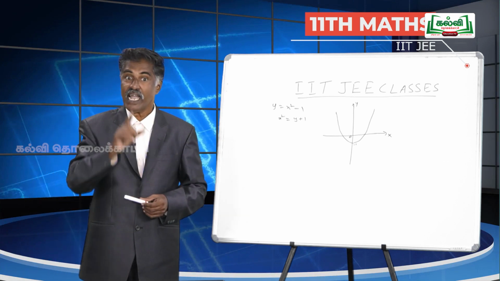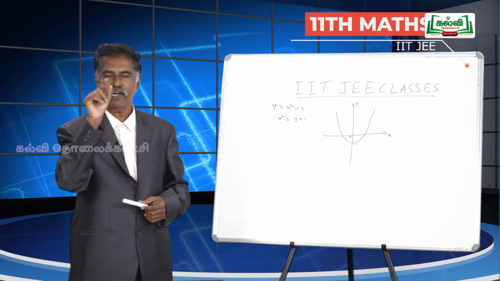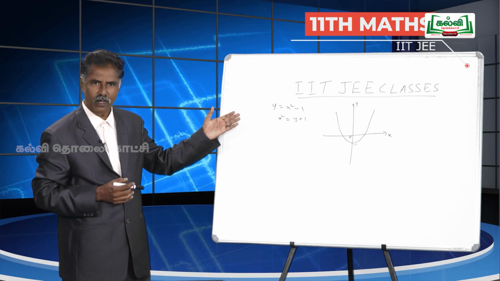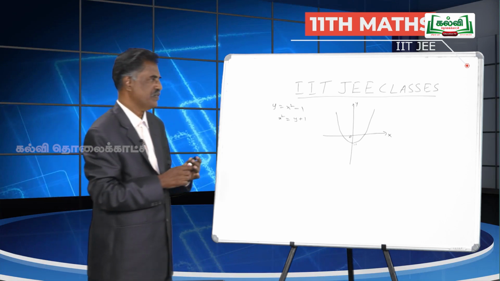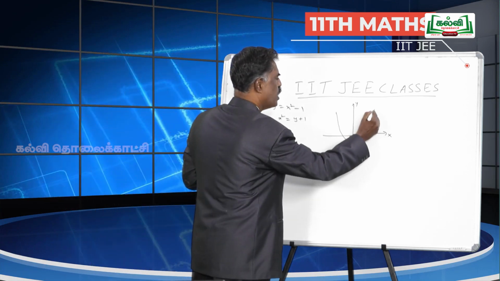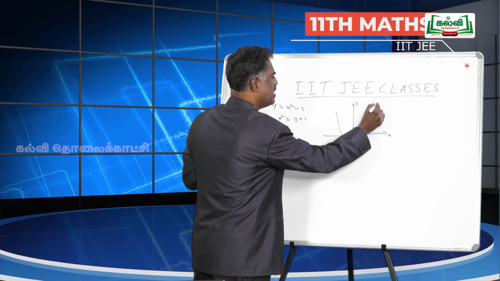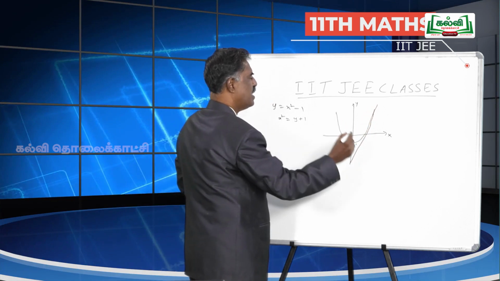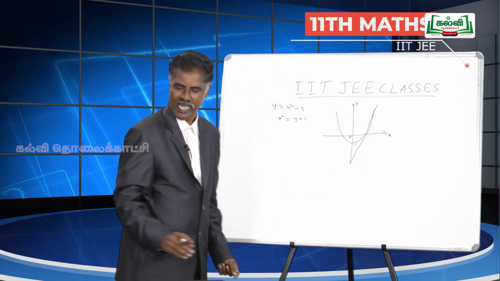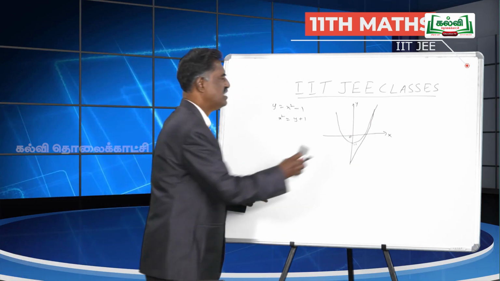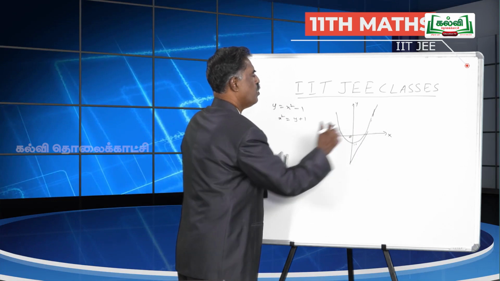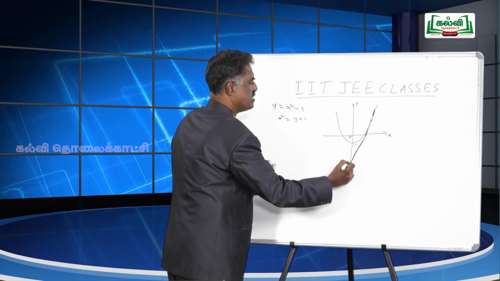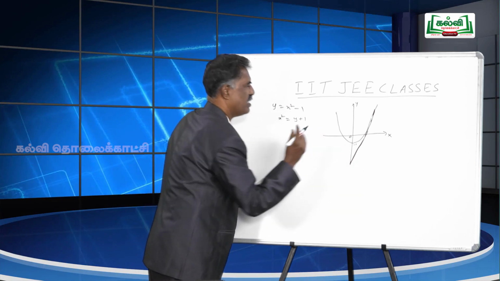Then the tangent at the point (2, 3). The point (2, 3) lies on the parabola, so we mark it here. Then we draw a tangent through the point. The tangent meets the y axis at a point.